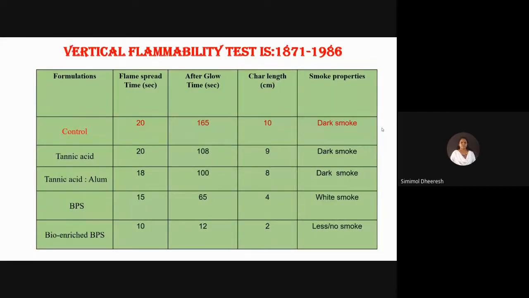And in vertical flammability test, flame spread time is decreased while treating, and char length also: control fiber, untreated fiber gets 10 centimeter, whereas bio-enriched treated sample gets 2 centimeter. Like that, smoke properties, instead of dark smoke, FR treated bio-enriched sample gives very little or no smoke.